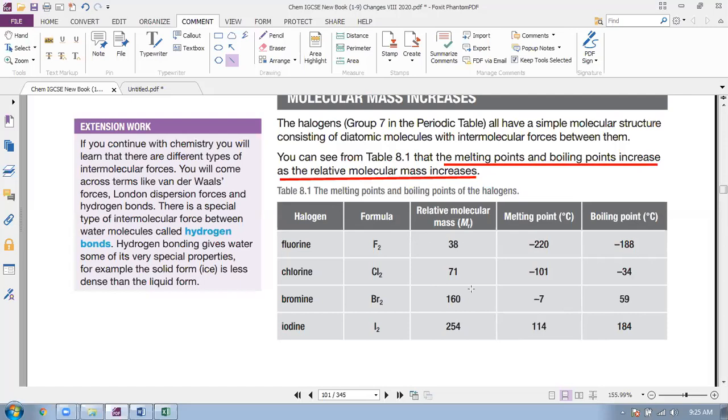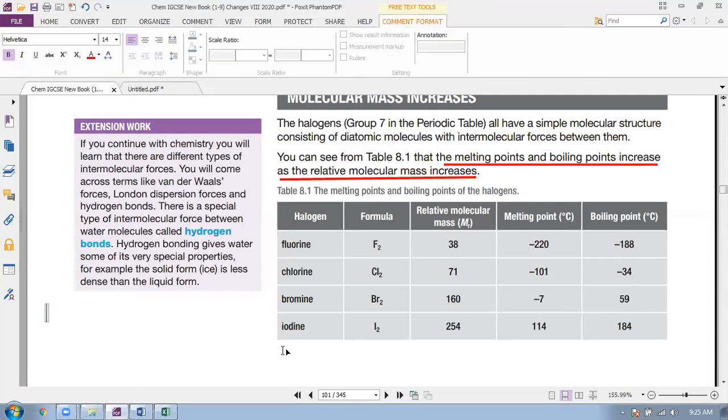And relative molecular mass, how to find it out? You know the periodic table. Like F2 equals, in the periodic table, you will get the relative atomic mass of fluorine, and the relative atomic mass of fluorine is approximately 18.5.